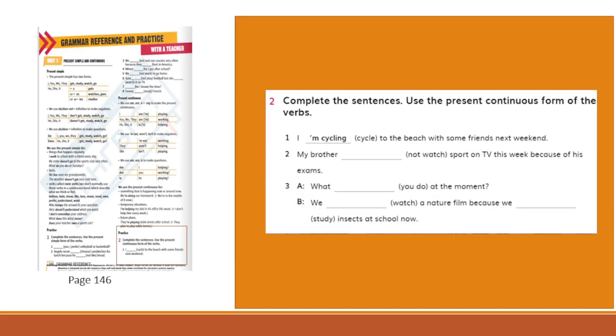Now let's complete the sentences. Stop the video and do the task. Use the present continuous form of the verbs. So let's see how you did it. I'm cycling to the beach with some friends next weekend. My brother isn't watching sport on TV this week because of his exams. What are you doing at the moment? We are watching a nature film because we are studying insects at school now.